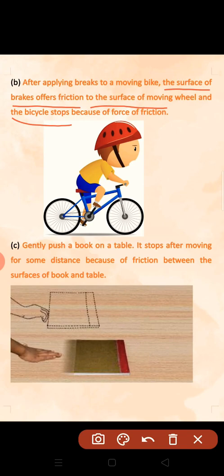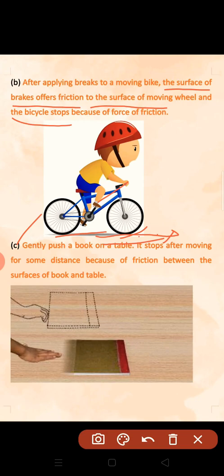Suppose you are riding a bicycle and you just apply the brakes. Or if you stop pedaling, the bicycle will move a certain distance, but it stops after a certain period of time, because friction was working between the surface of the moving tire and the land surface. Because of the force of friction, the bicycle stops moving.